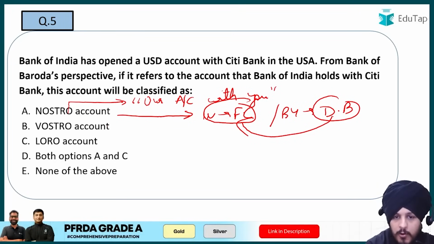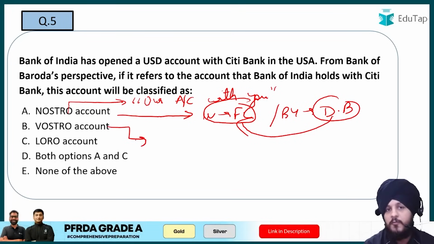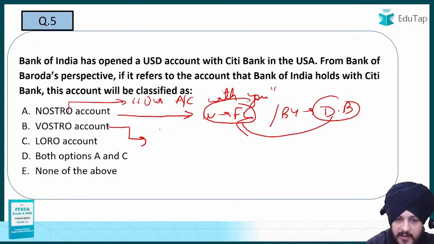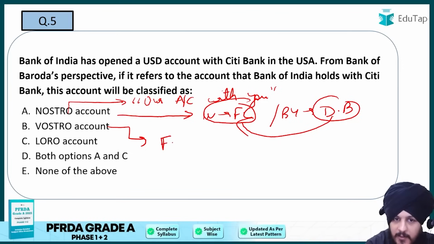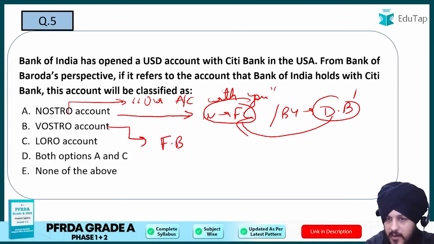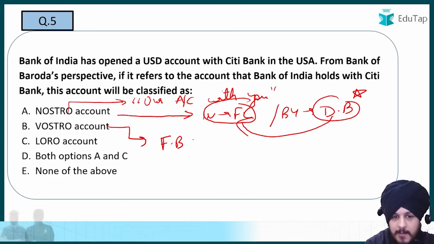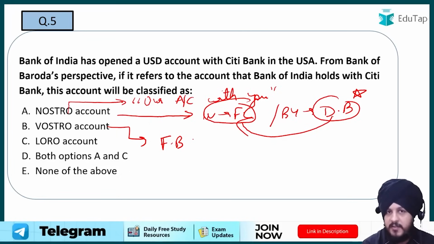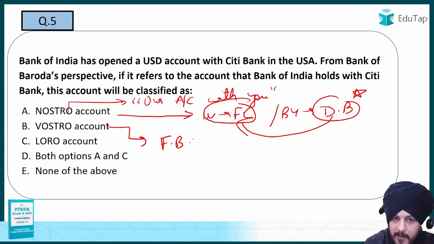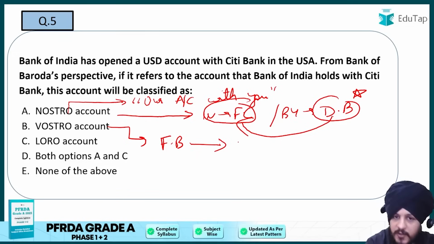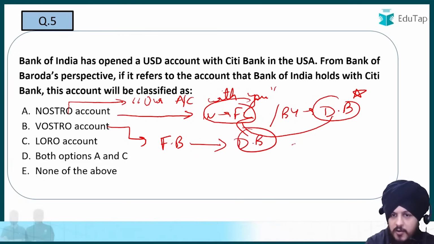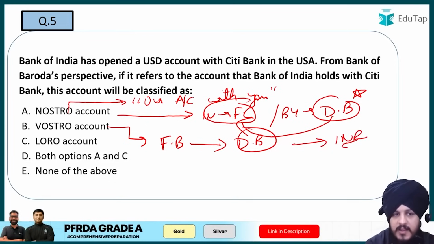If we talk about Vostro account, it means your account with us. Now how do we understand that? Vostro accounts are generally held by whom? They are held by the foreign bank. Nostro accounts were held by the domestic bank. Vostro account is held by the foreign bank, right? In whose country? In our country, which means the domestic country, which in our example can be India. So it is held by a foreign bank in our country with the domestic bank, right? And it is going to be maintained in domestic currency only, which in our example can be Indian rupee, right? So that is about Vostro account.